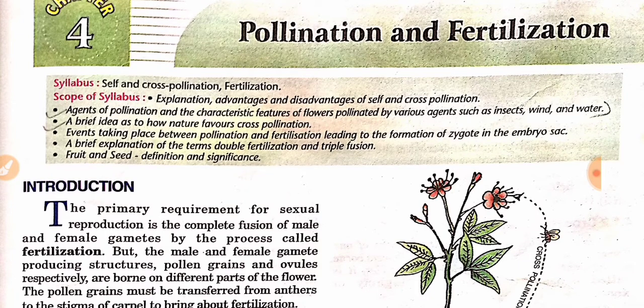A brief idea as to how nature favors cross pollination, and the events taking place after pollination and fertilization, leading to the formation of the zygote in the embryo sac. A brief explanation of the terms double fertilization and triple fusion. Fruit and seed definition and significance.